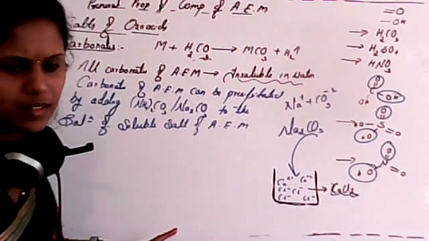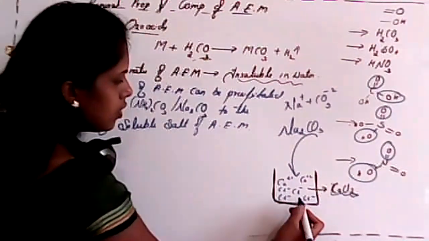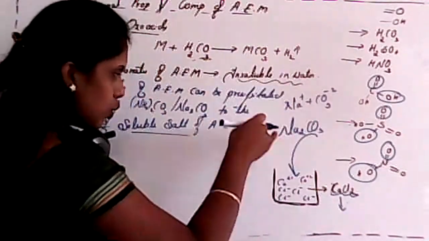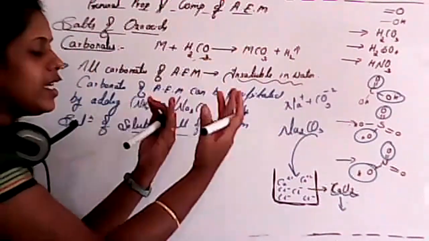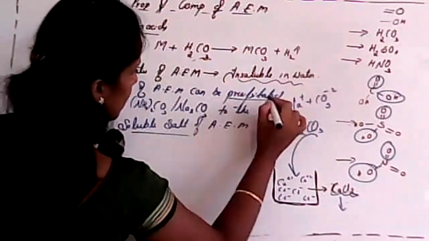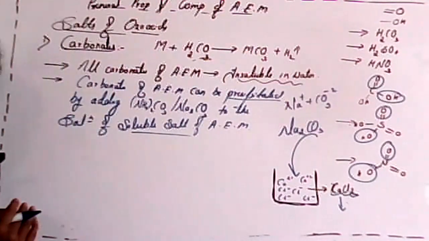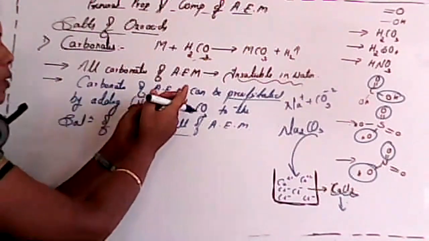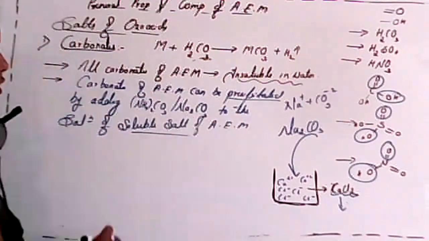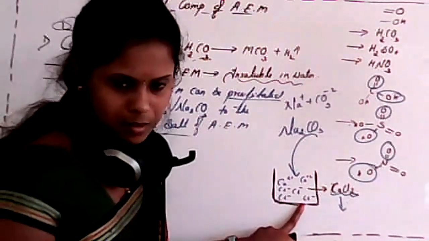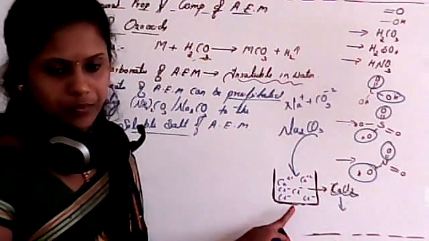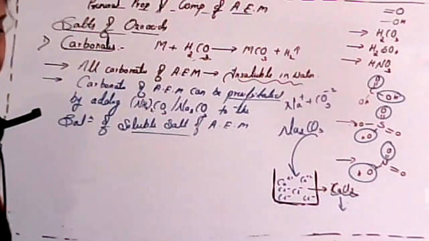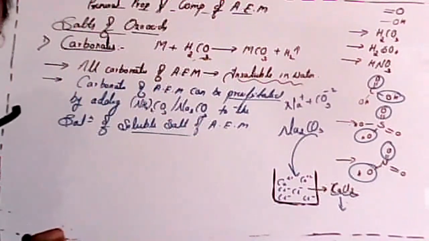Is it clear why we consider this long statement? Because in this case there is already a soluble salt, calcium chloride. So when we add sodium carbonate or ammonium carbonate, it readily gives a precipitate. That's why we say precipitated by. Here we consider calcium chloride. Is it clear? Students, is it clear?